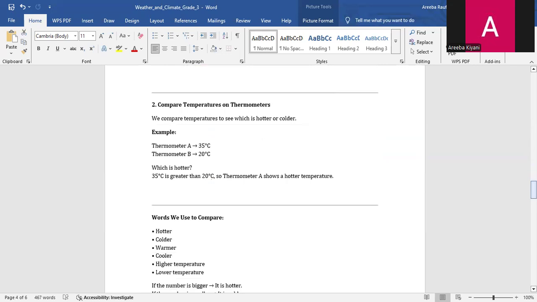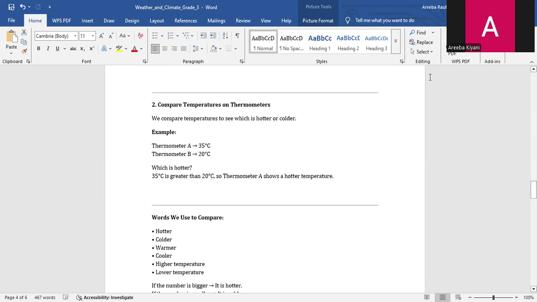Compare temperatures on thermometers. We compare temperatures to see which is hotter or which is colder. As I have told you, we look at the number to see which temperature is higher or lower. The bigger number means the temperature is hotter, and the smaller number means the temperature is colder.